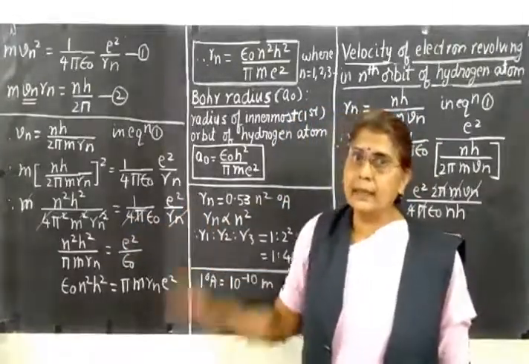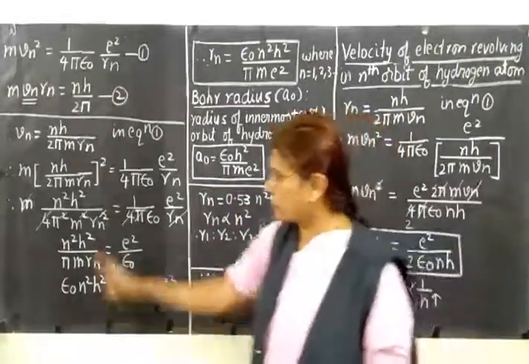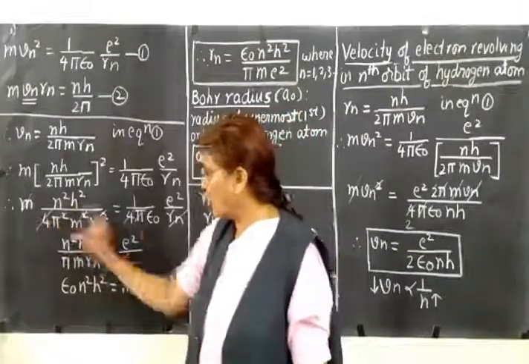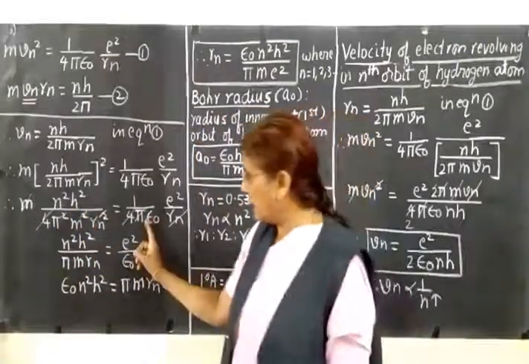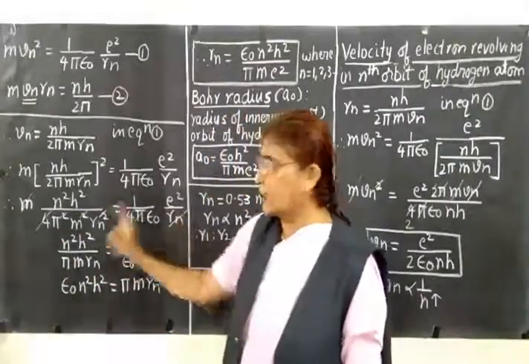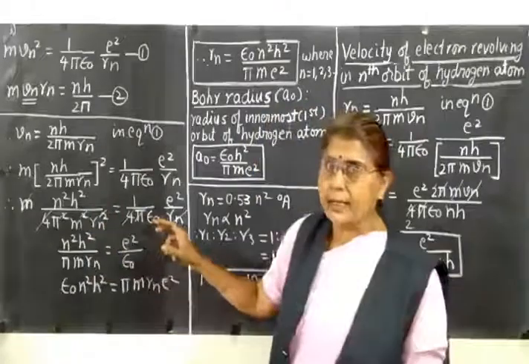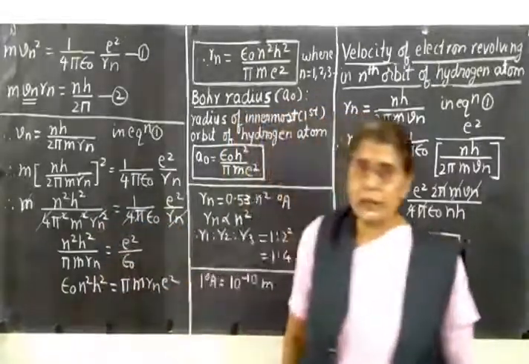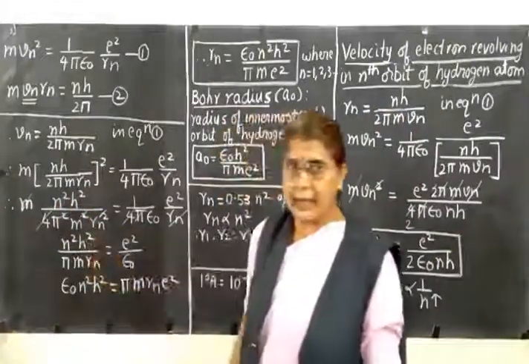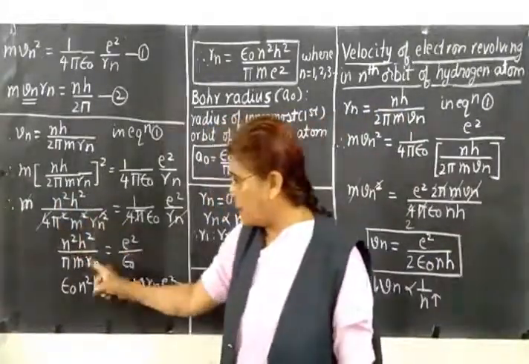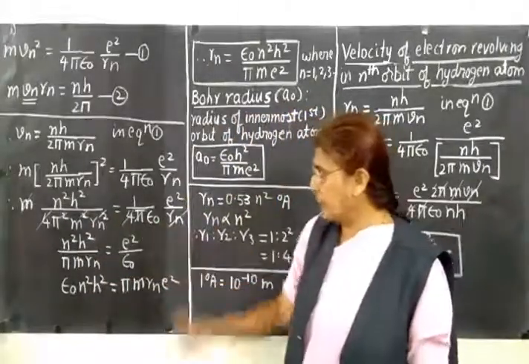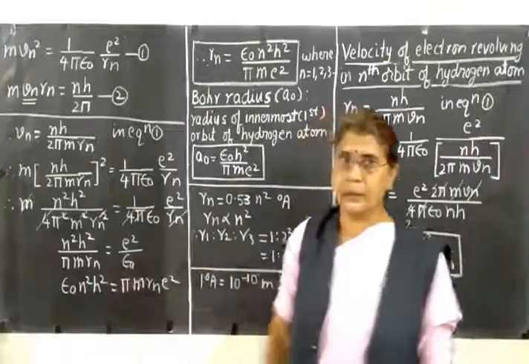So cancel similar terms on both sides. So here m and m square is there, 1 m gets cancelled, then 4 gets cancelled from both sides. Here there is pi, here there is pi square, so 1 pi gets cancelled. Then here there is Rn, here there is Rn square, 1 Rn gets cancelled. So what remains on the left hand side? So n square h square divided by, in the denominator, pi m Rn equals to right hand side e square as it is. Here you are left with only epsilon 0.